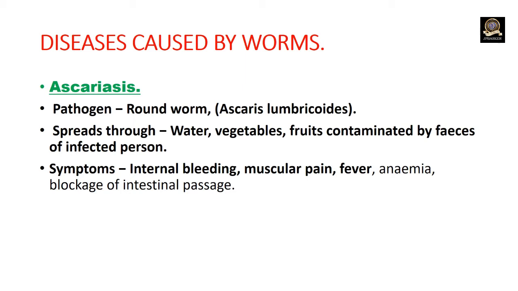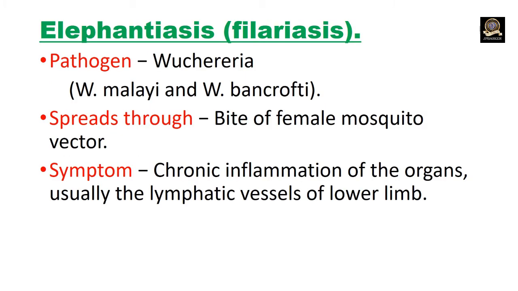It spreads through water, vegetables, and fruits contaminated by the feces of an infected person, or simply unwashed vegetables and fruits. Symptoms of ascariasis: internal bleeding, muscular pain, fever, anemia, blockage of the intestinal passage.